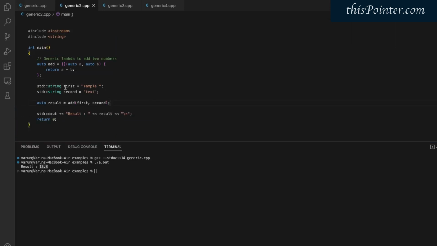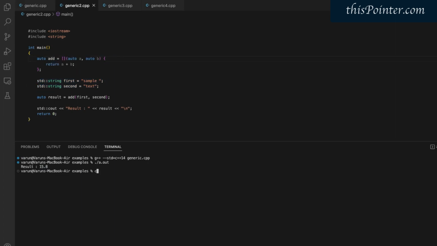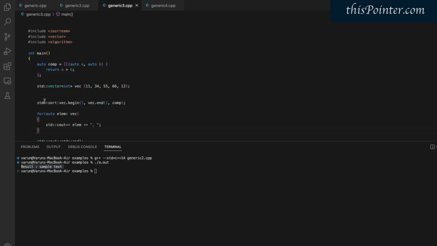Let's see another example in which we have two string values and we have used the same lambda function. If we try to run this code, it will return a string value by concatenating the two given string values. So the same lambda function can work with integer, double or string values. Now why is this useful? This is useful when we are planning to use generic lambda functions with generic algorithms like std::sort.